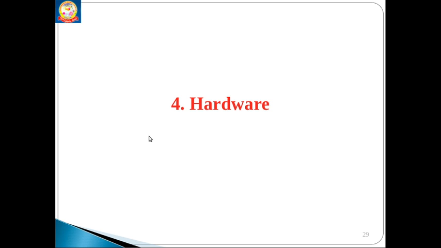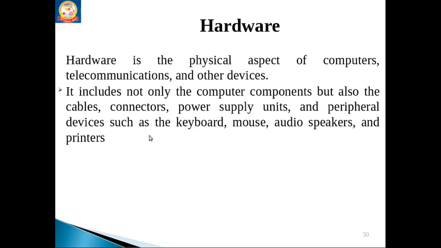So let's move to the next topic, that is hardware. Hardware is the physical aspect of the computer and various telecommunications and other devices. It includes not only the computer components but also various cables, connectors and other power supply units and other peripheral devices that are attached to the computer, like keyboard, mouse, audio, speakers. Collectively we can call all these things hardware. We can touch and sense those kinds of devices. So that's why we can call it hardware. Means we can see and we can touch and we can sense.